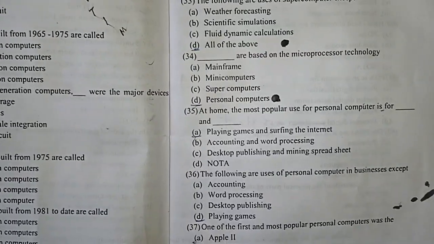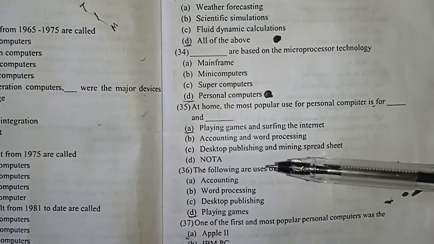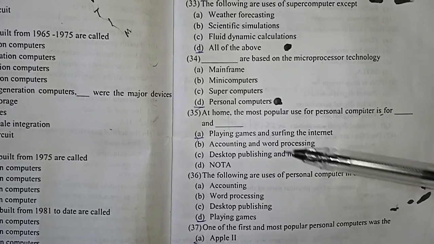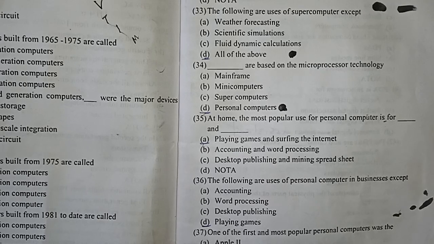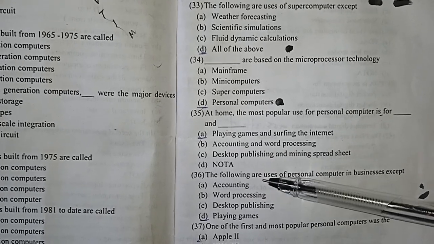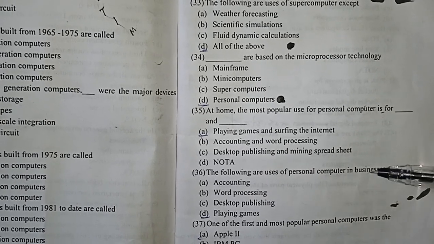So personal computer, that's why it's personal. So when you talk about accounting, publishing, word processing, and the rest, you're thinking of mainframe, supercomputers. So you need to know that. The following are uses of personal computer in business, except